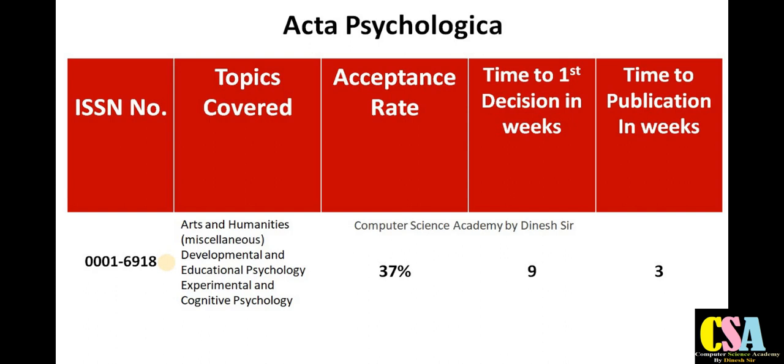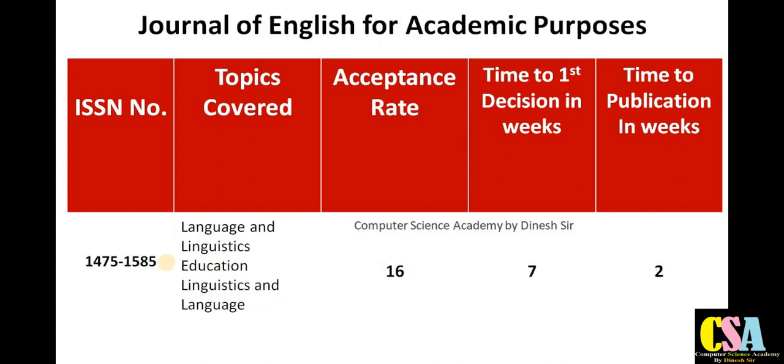Arts and humanities students, education students, psychology, and cognitive psychology researchers can publish their research paper. If your research paper matches with this criteria, then you can publish it, and most probably your research paper will get published within 3 months.